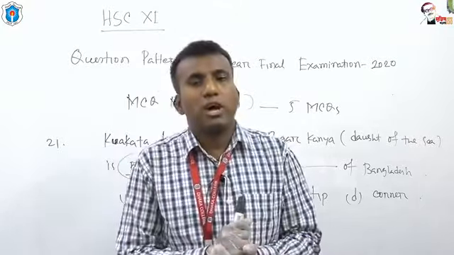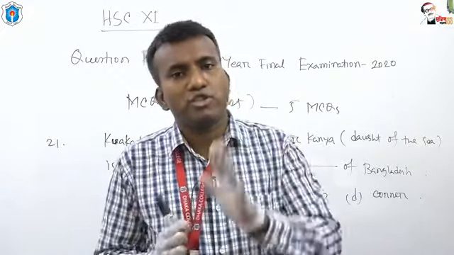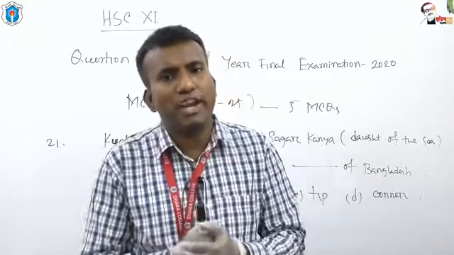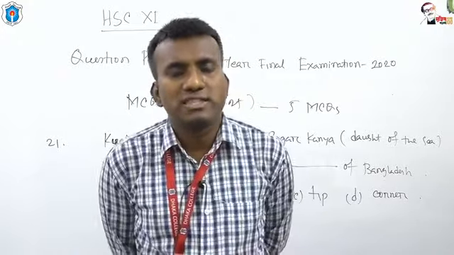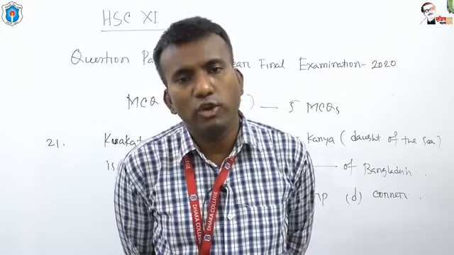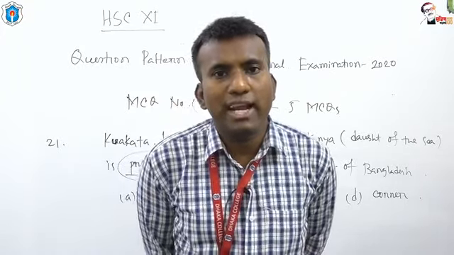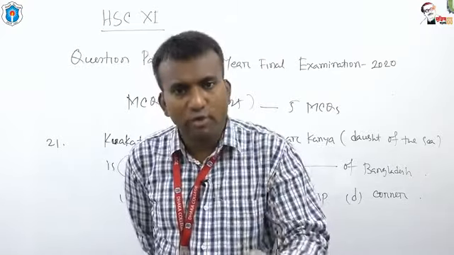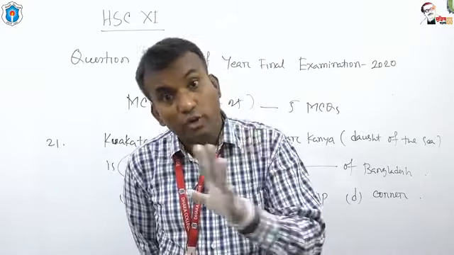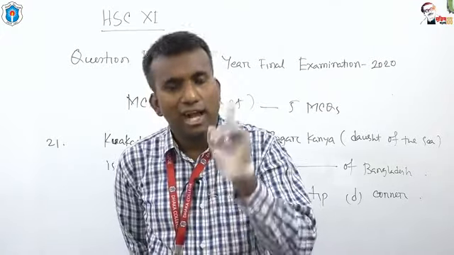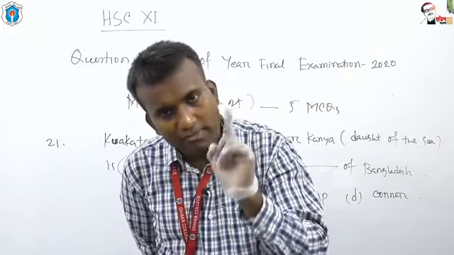Up to this part, we have talked about 20 questions, and for question number 21 to 25, you have to select a suitable option to fill in the blanks. That means the question will depend on fill in the blanks with clues. For these questions, a small sentence, a small text will be given.